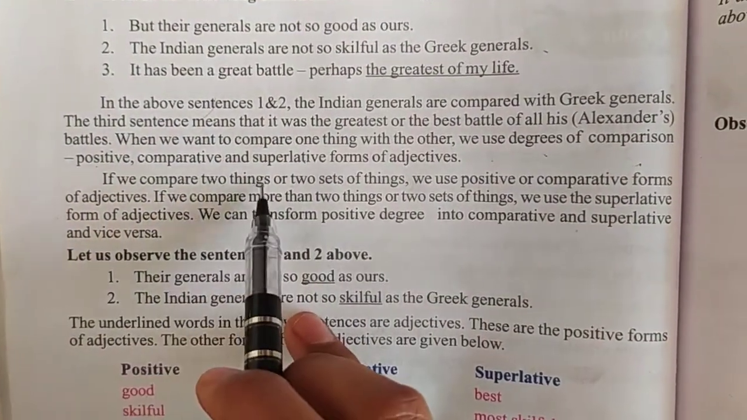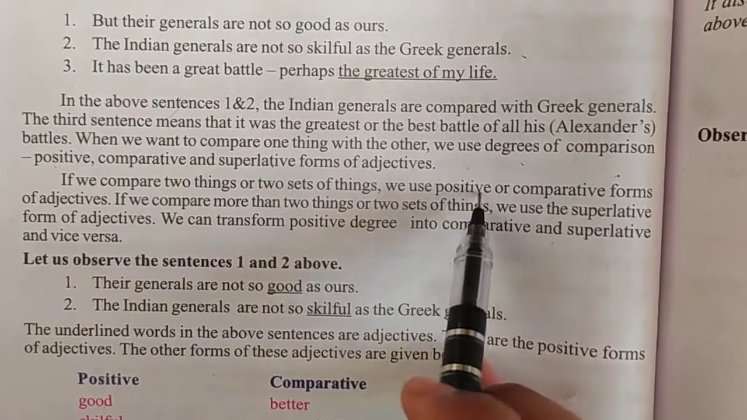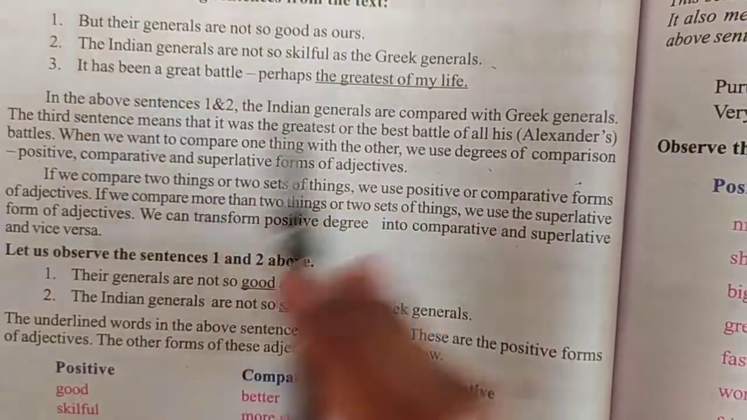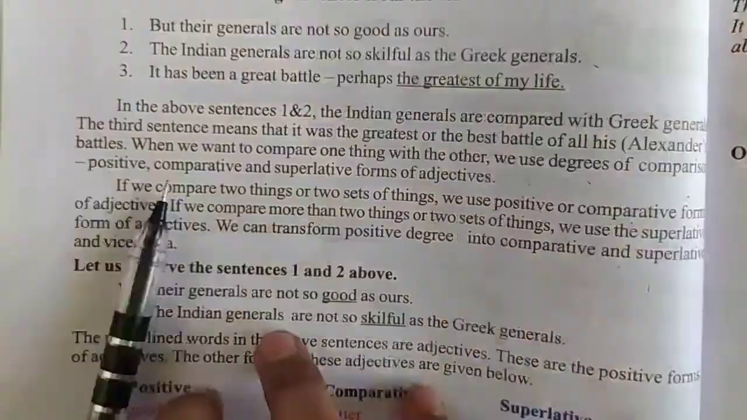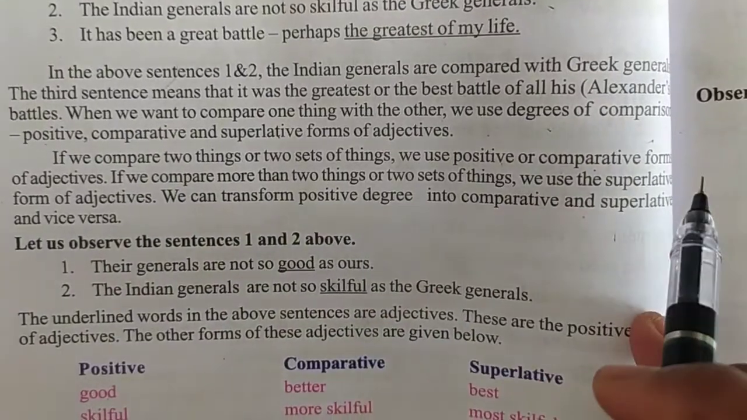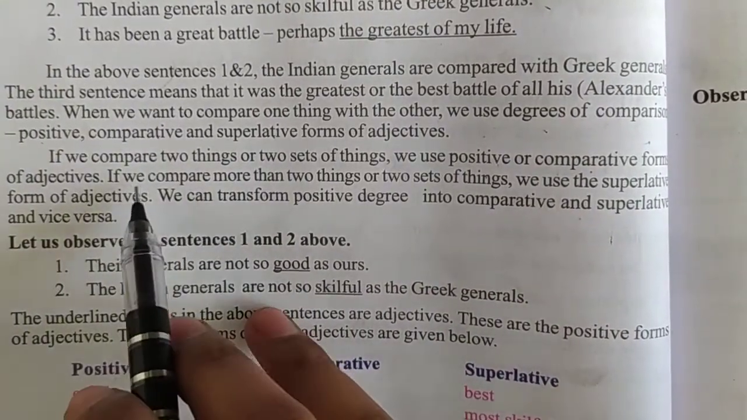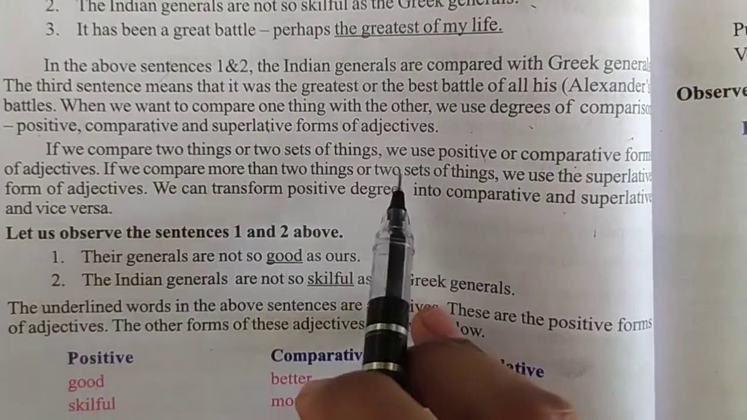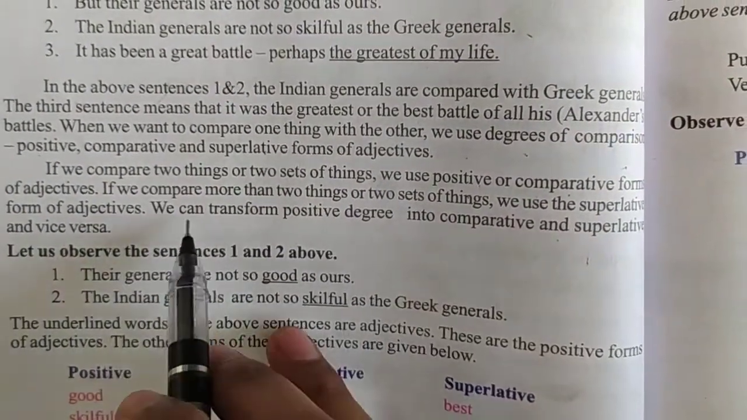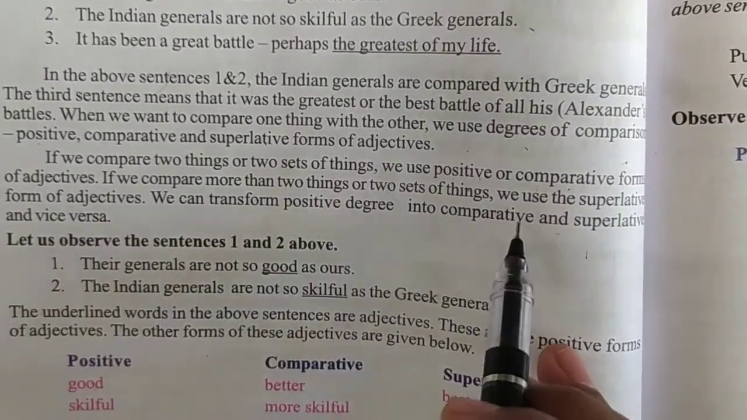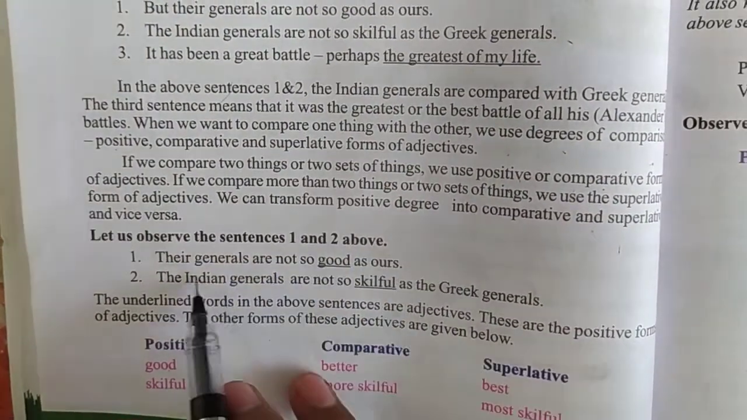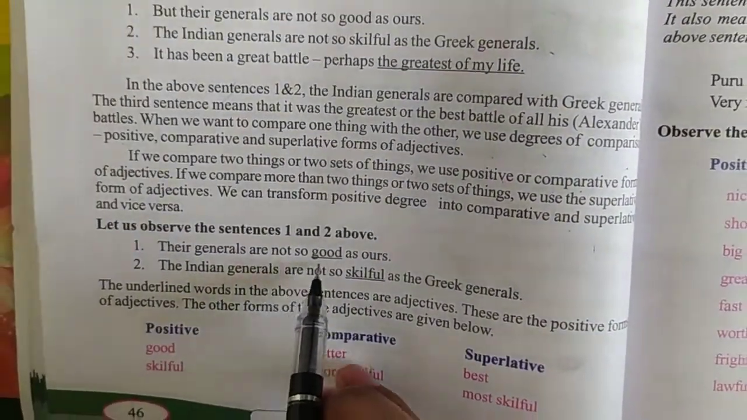If we compare two things or two sets of things, like Indian generals and Greek generals, we can use positive or comparative adjective forms. If we compare more than two things or two sets of things, we use the superlative degree of comparison. We can transform positive degree into comparative and superlative and vice versa. Let us observe sentences 1 and 2 above. Their generals are not so good as ours.